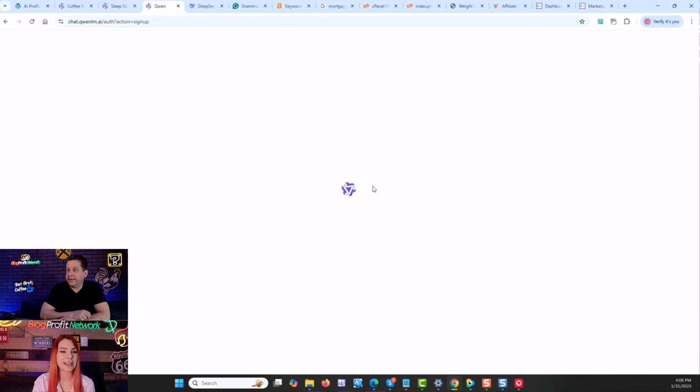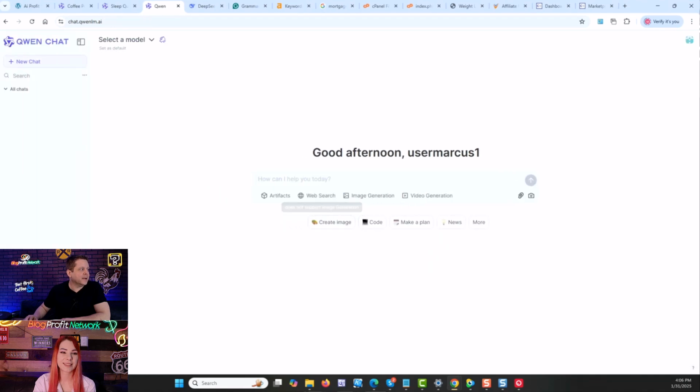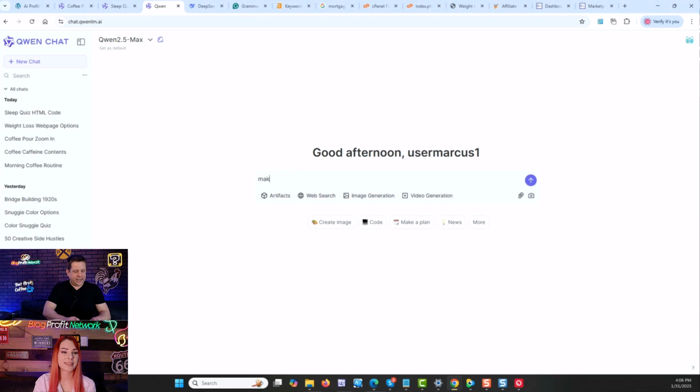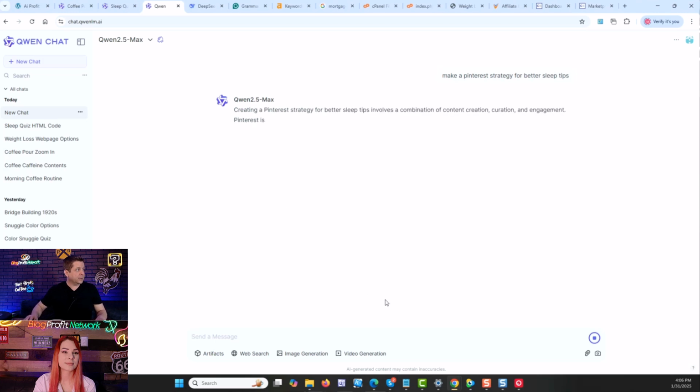Apparently we can't toggle to anything. You can only see the icon. It's just spinning. It's like the kaleidoscope. No, we are not hypnotizing you. There we go. So if I go through and say, make a Pinterest strategy for better sleep tips, we can go through and do this, and then we can say, now please make some images. That would work. And it looks like we can toggle. So yes, if you start with text, you can toggle. If you don't, you can't.